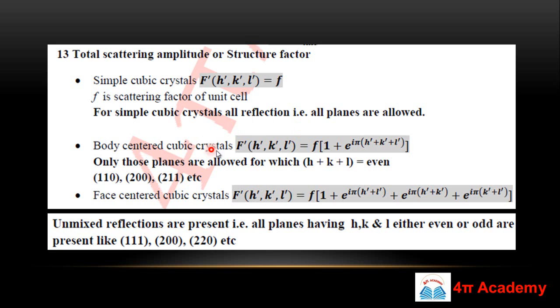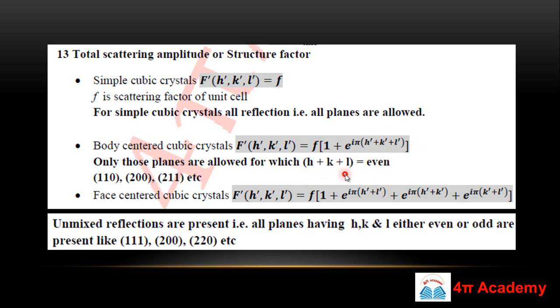For your body centered cubic crystal, your structure factor F is small f times 1 plus e to the power pi i (h plus k plus l). What are these h, k, l? These are the Miller indices of your plane. This is the formula of structure factor for the BCC crystal lattice. If you put in the values of h, k, l, you can find the value of the structure factor only when h plus k plus l is even. We have written h dash, k dash, l dash here, but it's basically hkl. This is only the notation system.